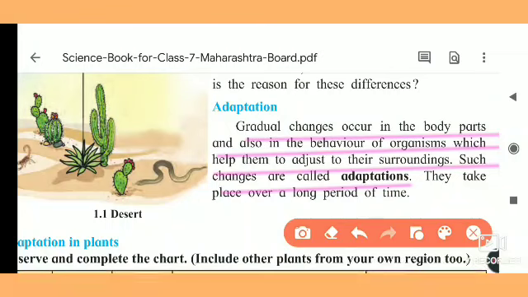For that purpose, the best example is the giraffe. The neck of the giraffe is very long, but it did not happen within one or two years. It takes thousands of years, and the reason behind it is that when there is a scarcity of water, the plants in the ground region dry up, and the leaves are present only on the high tall trees.